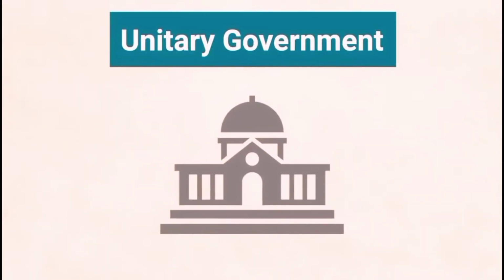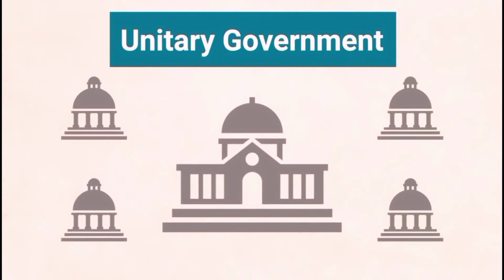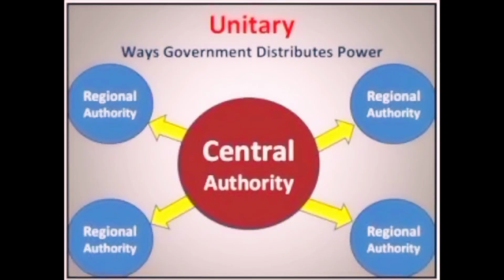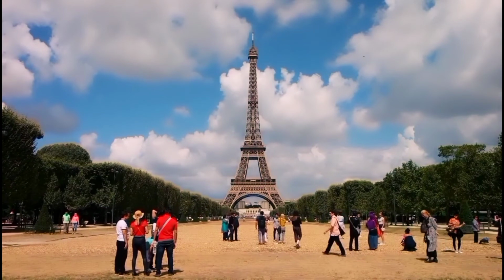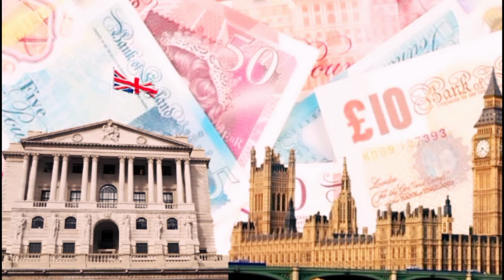A unitary state is a simple, straightforward, unified state which usually consists of administrative-territorial units, province, region, district, department, etc. Examples of unitary states are Azerbaijan, Japan, France, Italy, Ethiopia, China, and so on. In contrast to the federation, such states have a single constitution, a single supreme representative body of state power, a single government, a single citizenship, a single financial credit and monetary system, and so on.